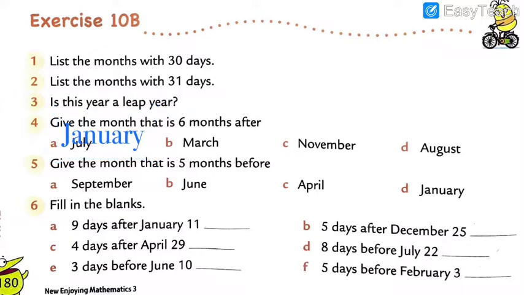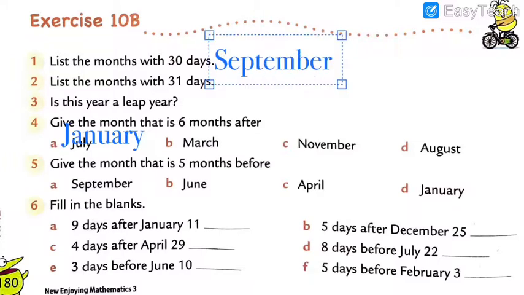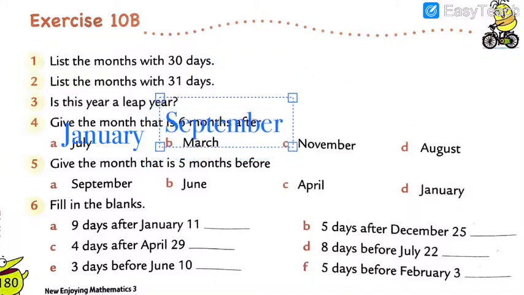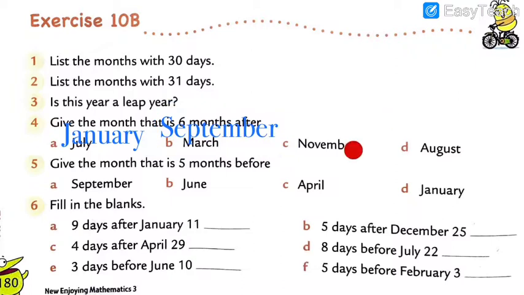Then March: April, May, June, July, August, and September. After March, 6 months after is September. Which month, all my dear students? September.